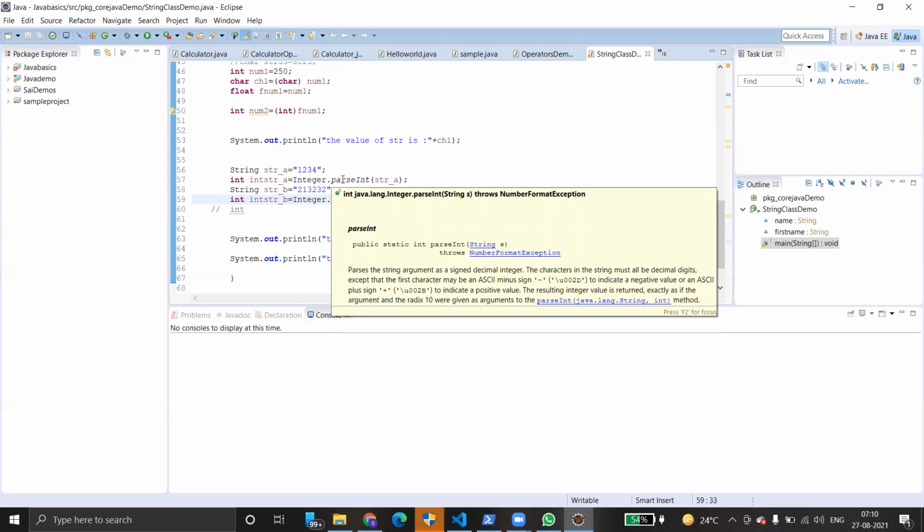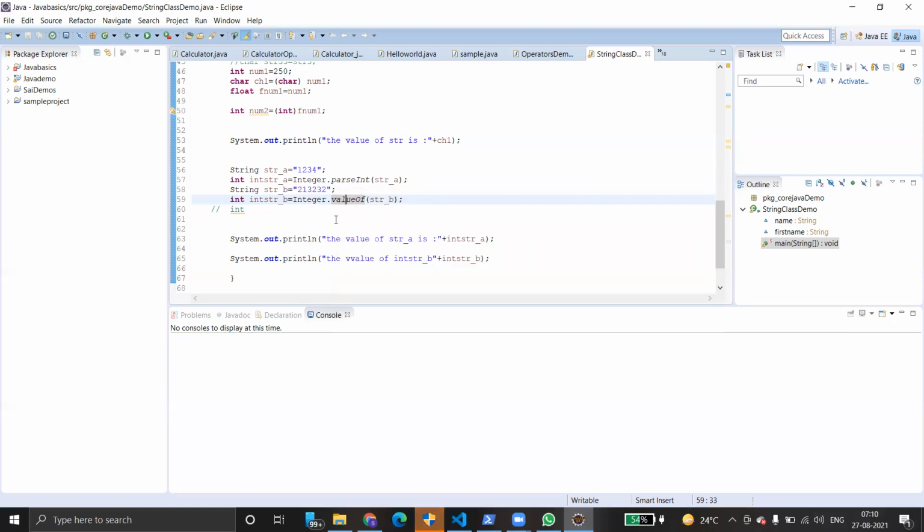And for example, if you want to convert a string into some other type, normally we convert string to integer only, right? Integer only we'll do.